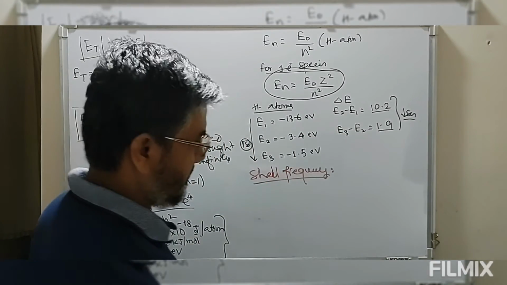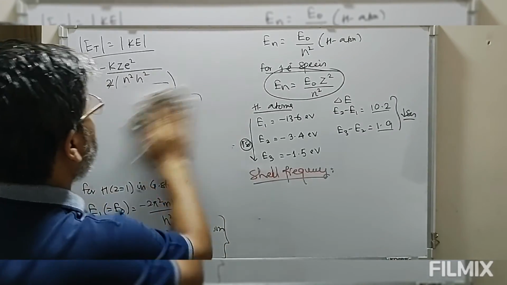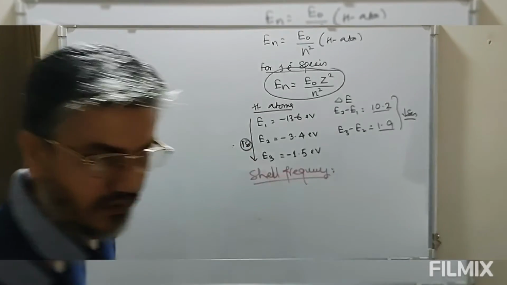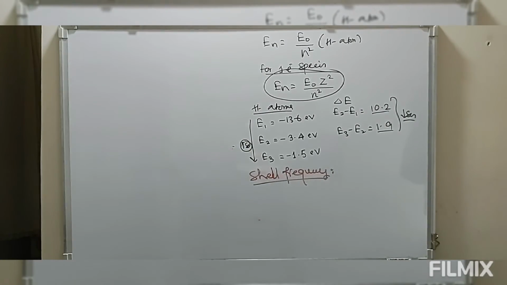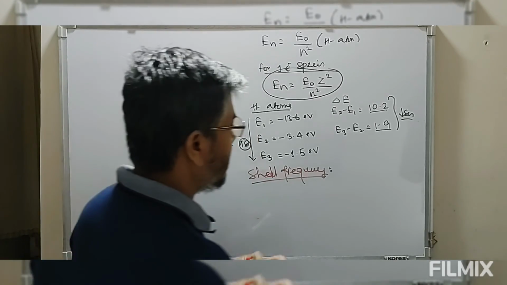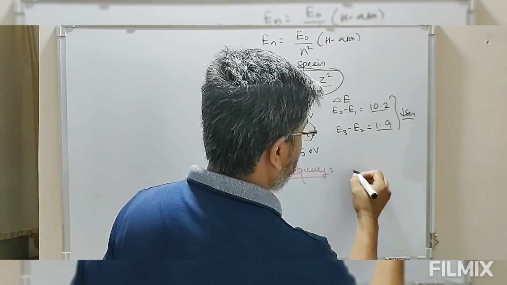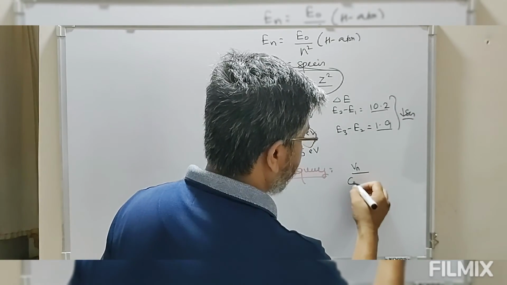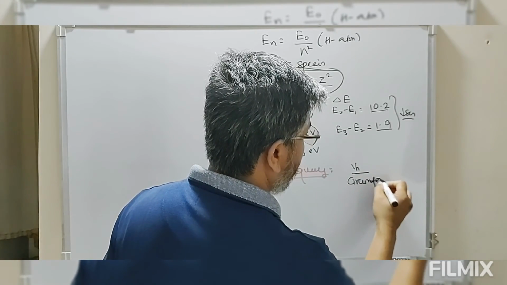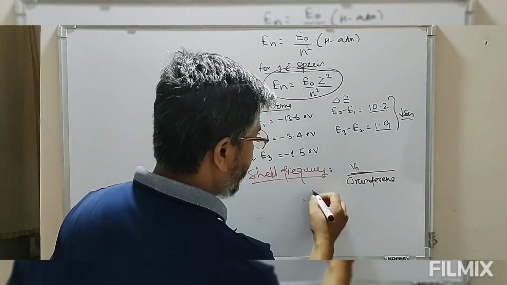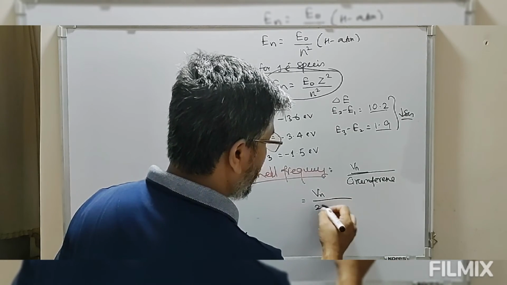Shell frequency is defined as the velocity of the electron in the nth orbit divided by the circumference, that is 1 by time. So this shell frequency is equal to Vn divided by 2 pi rn.